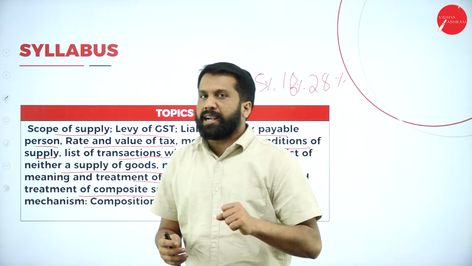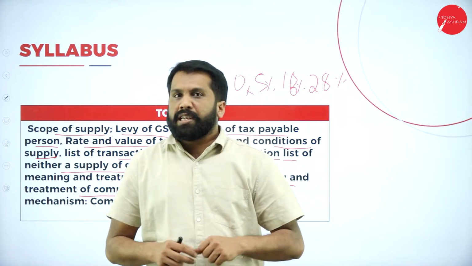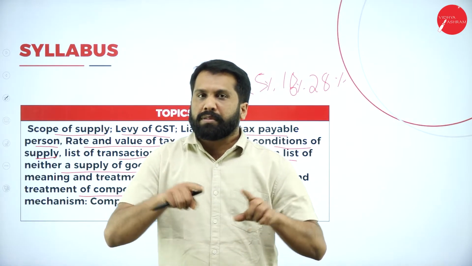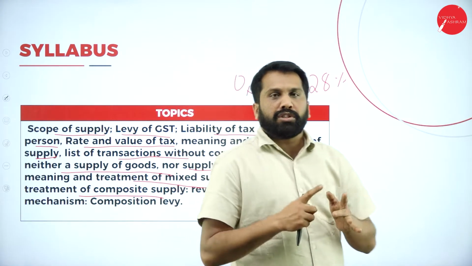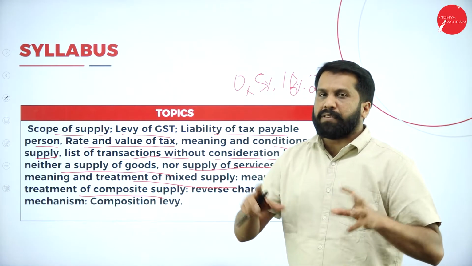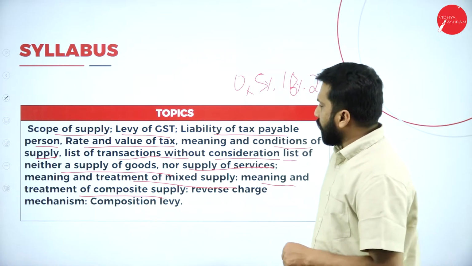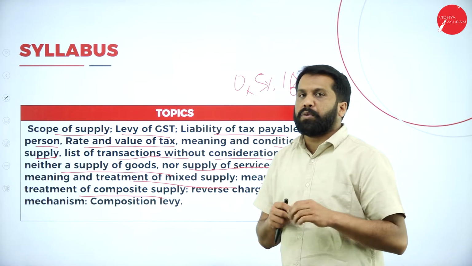And one more example I can give you is a marriage-related gift. If you get a bridegroom kit, what will you get? You will get a belt, tie, shoes, slippers, shirt, pant, everything in a single kit. We call it mixed supply. Now, hope you are clear.